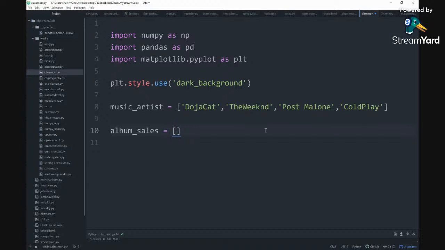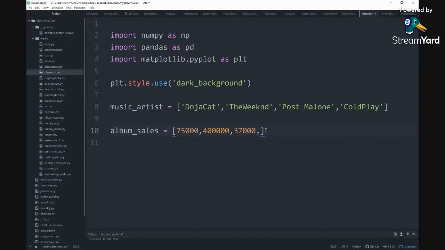So for Doja Cat, let's say 75,000. For The Weeknd, it's going to be 400,000. Yep, 400,000. Post Malone is going to be 37,000.